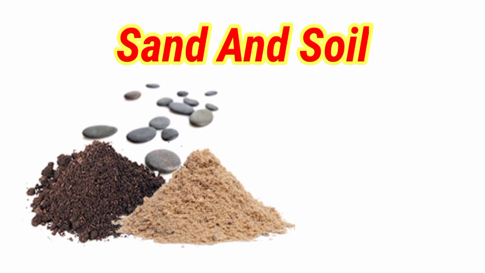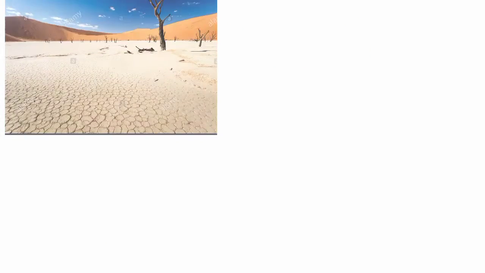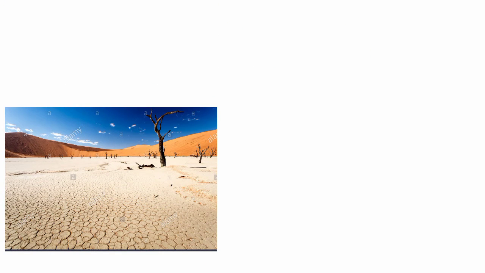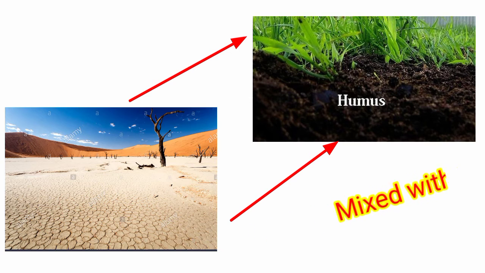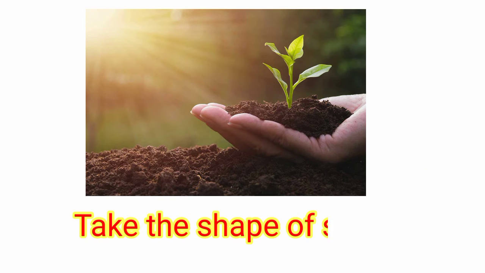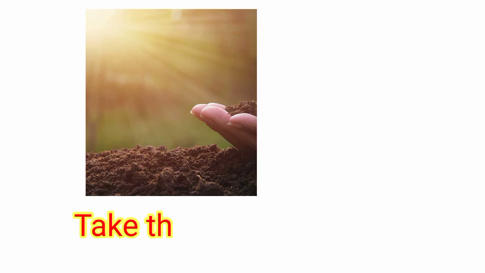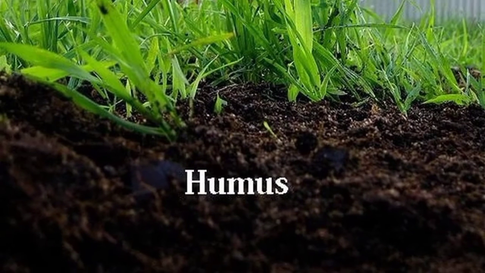Sand and soil. Sand is barren as it cannot hold water. Also, it does not have any food for plants. The sand, when it gets mixed with humus, takes the shape of soil. Humus is the remains of plants and animals present in the soil. Soil is not barren. Different plants can grow in it.